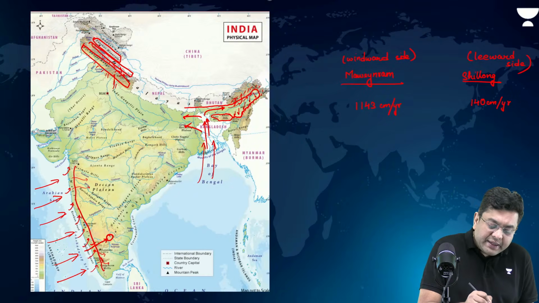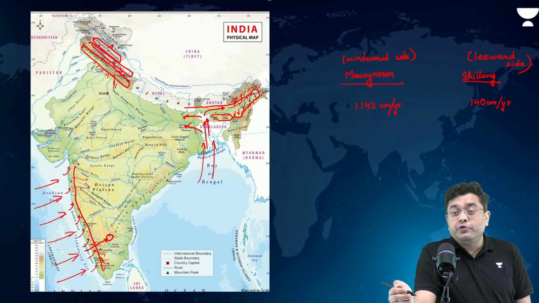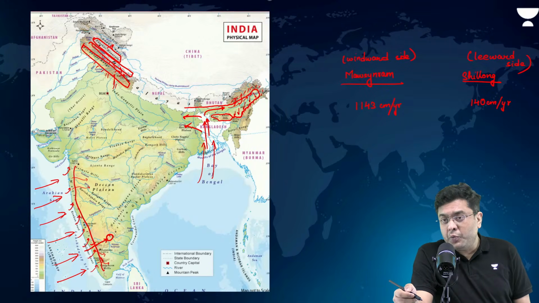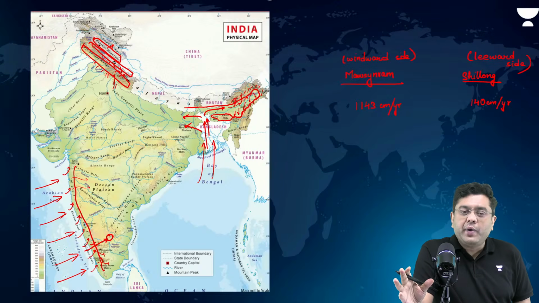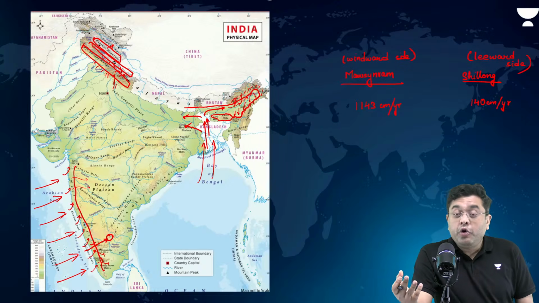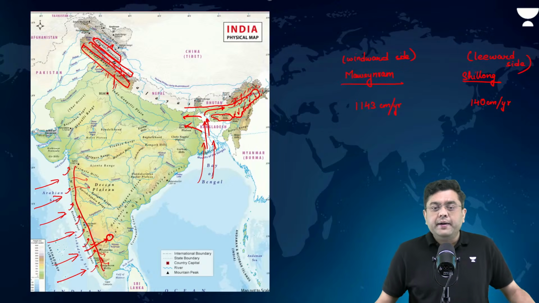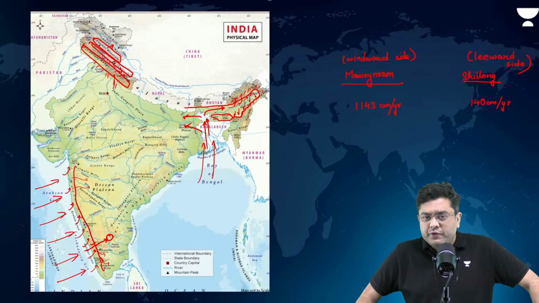By the time that they reach the region of Ladakh, they have already crossed three to four of the highest mountain ranges of the world. They have no moisture left. That is why Ladakh is a cold desert. So, majority of the parts of India receives rainfall because of orographic conditions.